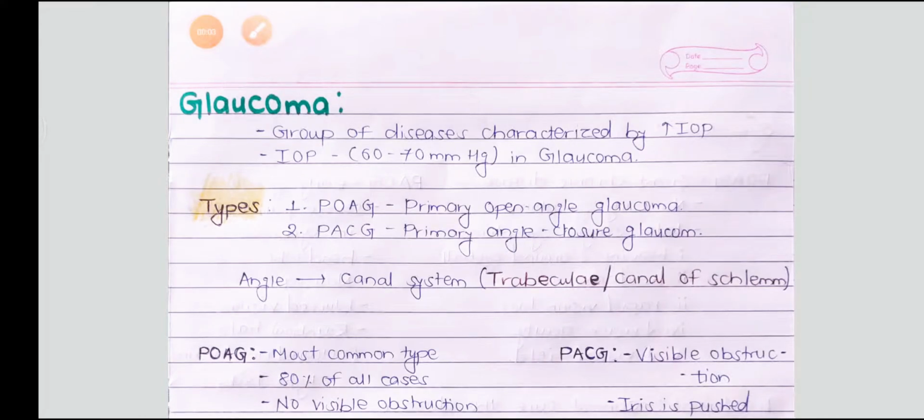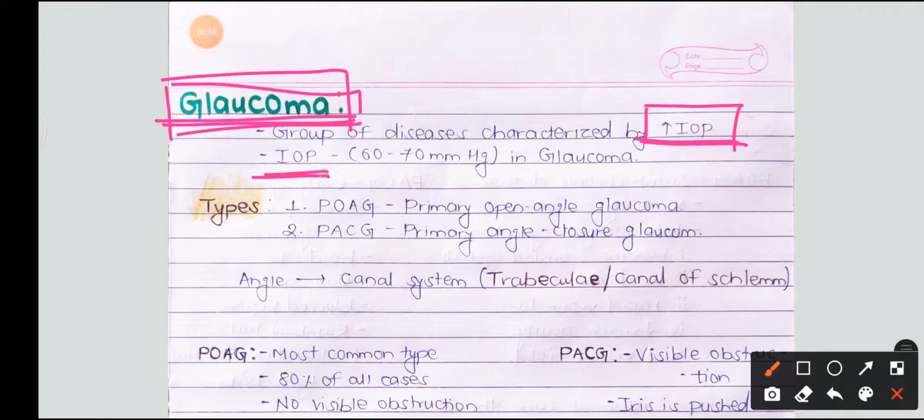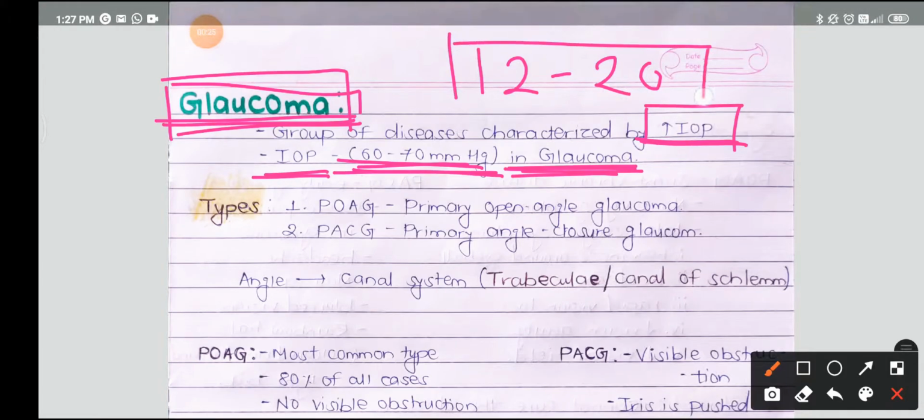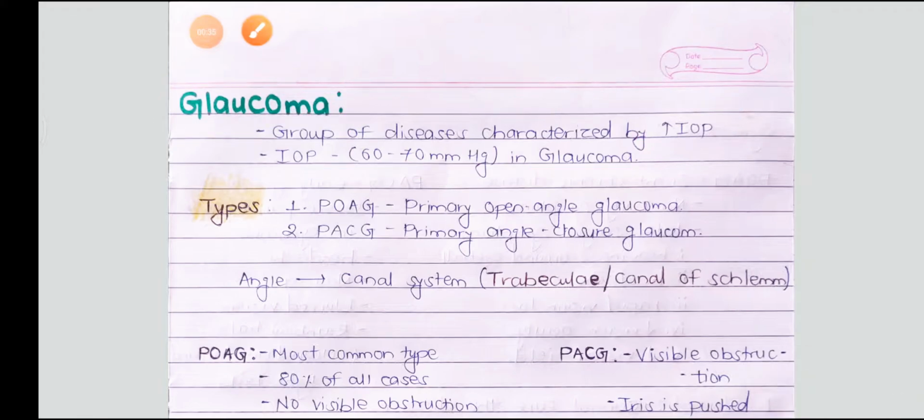In this video, we are going to learn about glaucoma. Glaucoma is a disease or group of diseases related to the eye, and it is characterized by increased intraocular pressure. Intraocular pressure ranges between 60 to 70 millimeter of Hg in glaucomatous conditions, whereas the normal range is between 12 to 20 millimeter of Hg. Previously, we had a video on IOP. You can watch it in the playlist of eye or the special senses of eye.